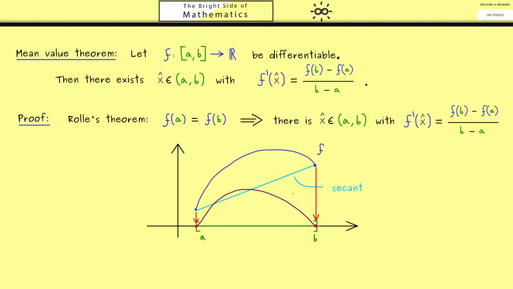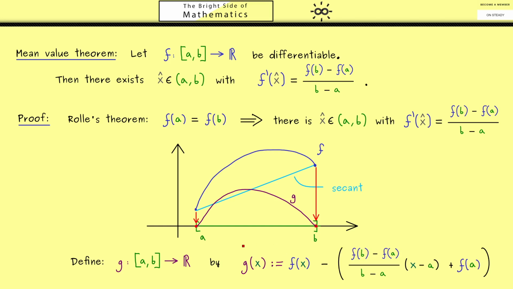And we have a new function we can call g. Now the important thing here is that the new function g is still differentiable because it's a difference of two differentiable functions. And moreover, it's still defined on the interval AB. Now the definition we described in the picture is here given in this formula, which is exactly what we wanted, the function f minus the secant.